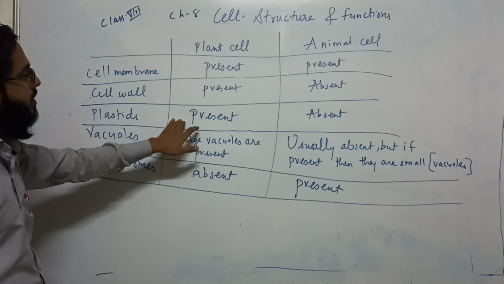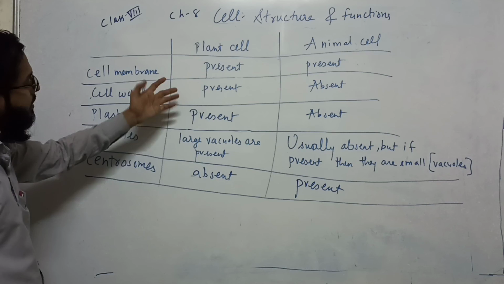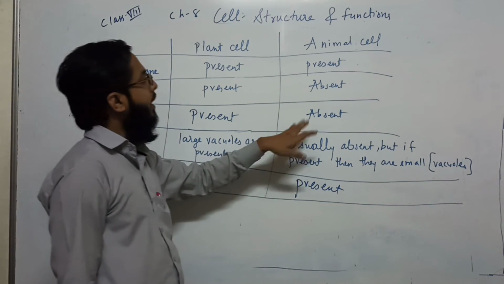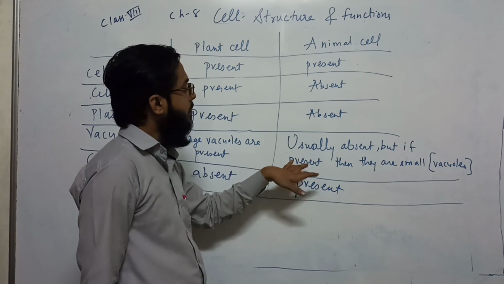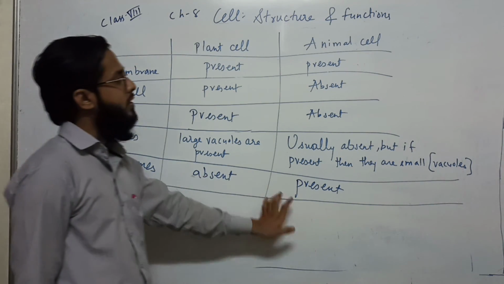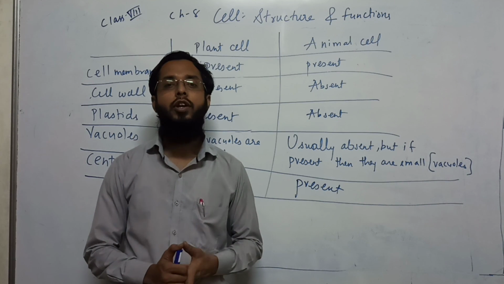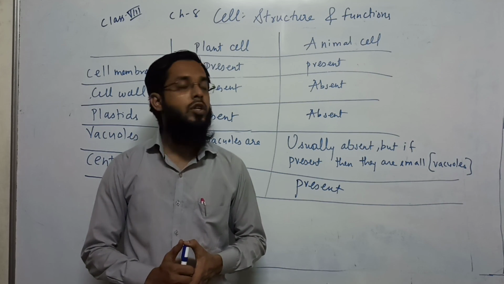Plastid is present in plant cell and absent in animal cells. Vacuoles are present in plant cells and usually they are large, and in animal cells usually they are absent, but if present they are small. Centrosome is absent in plant cell and present in animal cell. So this was about the similarity and dissimilarity of plant cell and animal cell. So we have completed